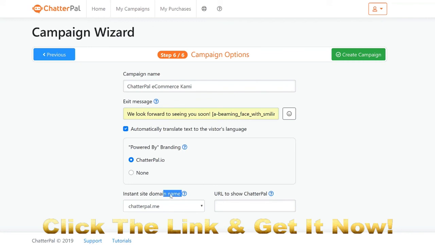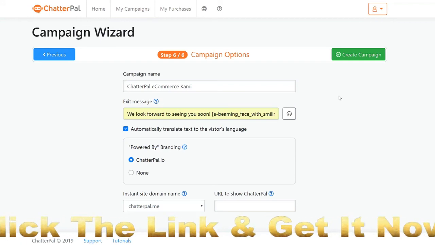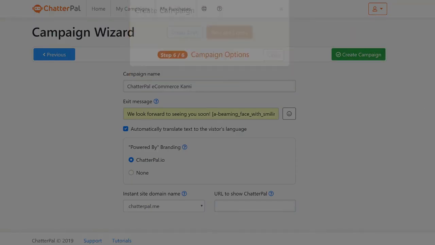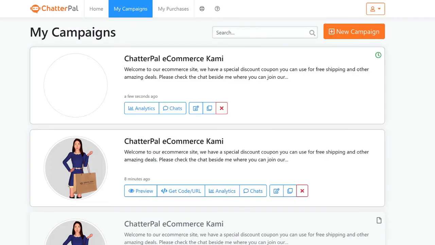You see that instant site domain name option? This one right here is the actual instant live link technology where you can start sharing these links without having to embed this on your own websites and so on. Let's say you wanted to quickly share it on social media or embed your ChatterPals on other sites and leverage other content, you can start sharing this on social media, your email lists, or even any advertising campaigns of your choice. So all you have to do is click create campaign, and I'm just going to click save and create, and boom, you're done. That's how easy it is, and that's how quickly you can have your very own ChatterPal created.